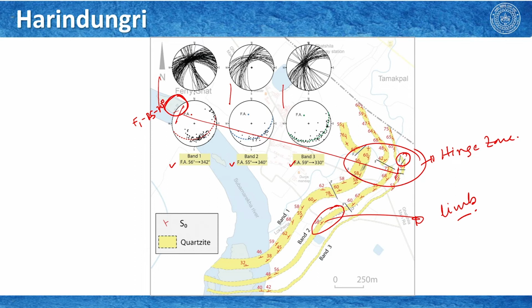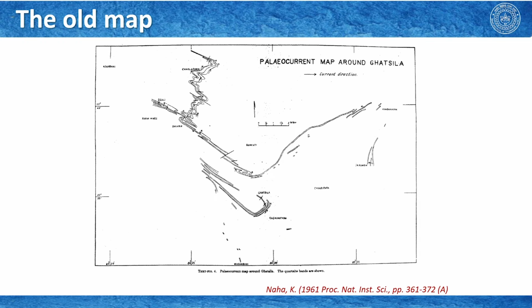From our stereonet, we also identify that these 3 quartz bands are folded, of course. But if we try to go to a little larger regional map, particularly if we go back to our old map that was prepared by Professor Khitin Naha, we actually mapped this particular area. Okay. The Subarnarekha is flowing like that.